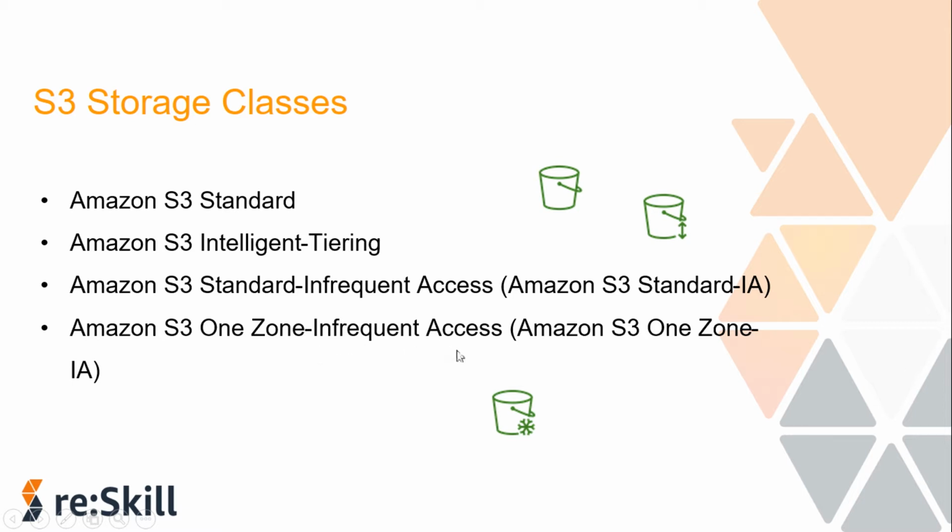So what will happen? It will keep your data in only one availability zone instead of replicating it across 3 AZs. If that one AZ is lost, if it has some problems or has failed, then your data will also be lost. So if you are okay with that, if you have some kind of non-critical data, go ahead and select the One Zone Infrequent Access class.